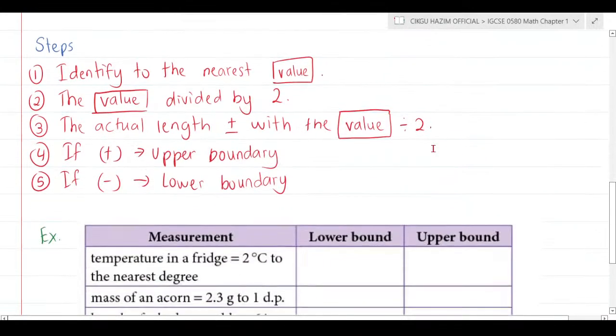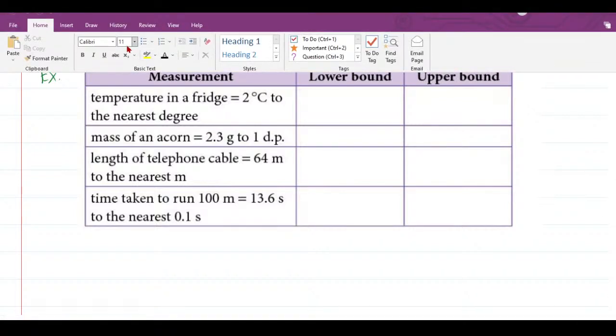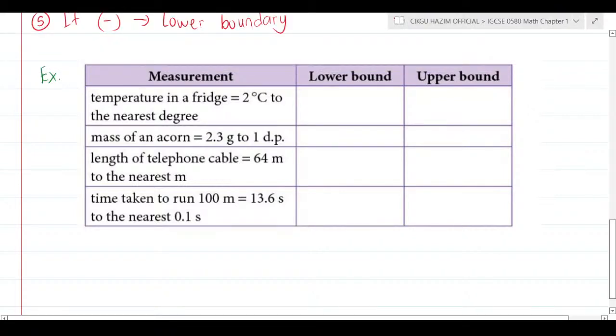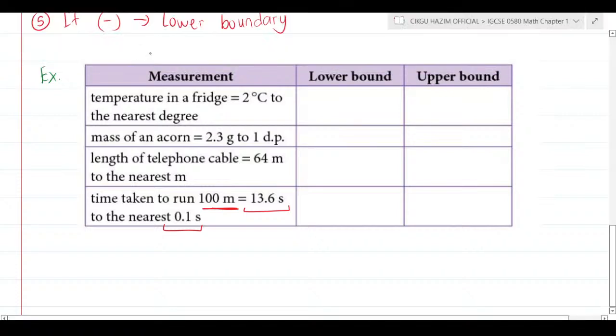All right, I'm going to show you one example only. Look at the last example there: the time taken to run 100 meters is 13.6 seconds to the nearest 0.1 second. Like I said, the first step is to identify the nearest what. Here it is the nearest 0.1 second. Then this value divided by 2 is 0.05 second.